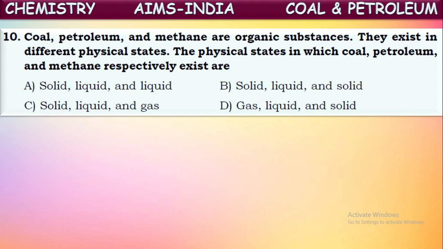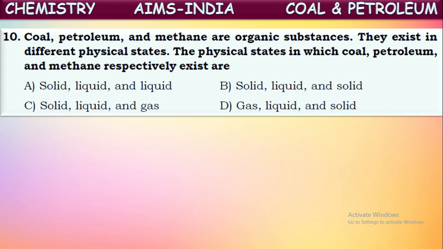Organic substances means the substances which are containing carbon and its compounds. Mostly they are called organic substances. So they exist in different physical states. Yes, petroleum, coal and methane exist in different physical states. All are fuels only, but they exist in different states.